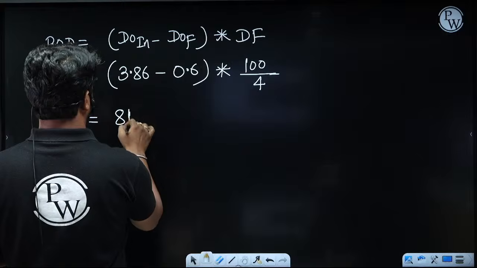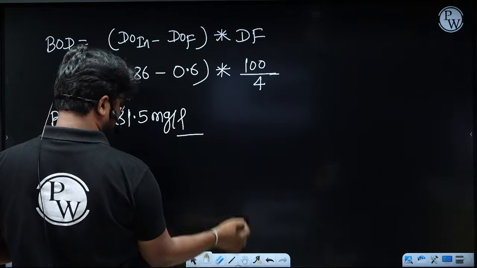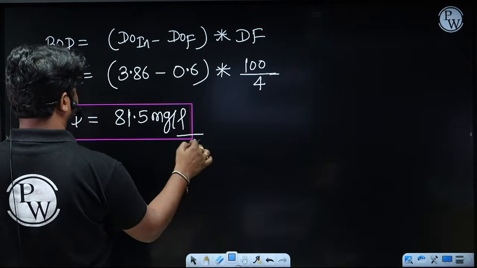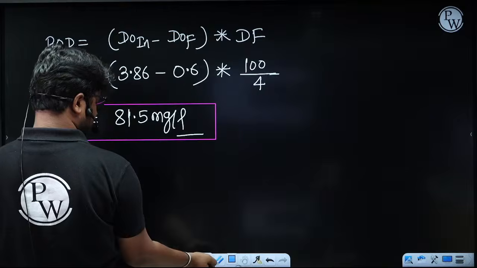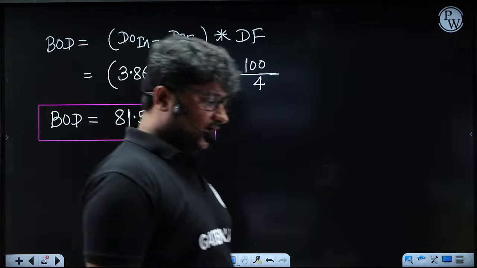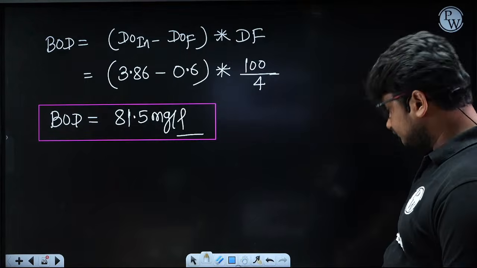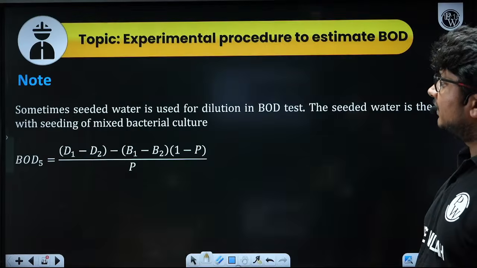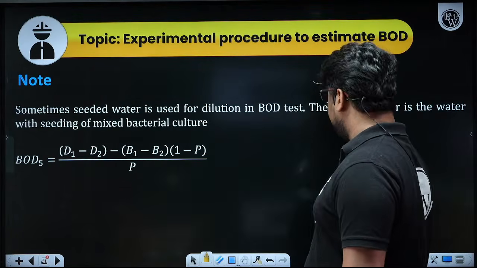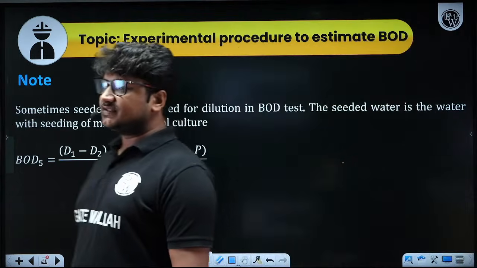I'm getting around 81.5 milligram per liter. 81.5 milligram per liter. I think this is clear to all of you. Okay. Now, if you understood this part, then in the experimental procedure itself, sometimes what happens, the water which you